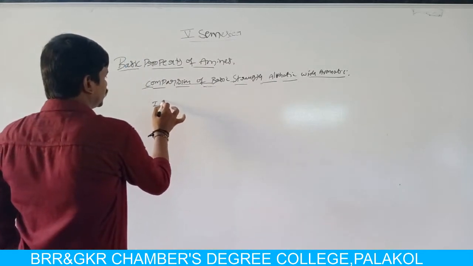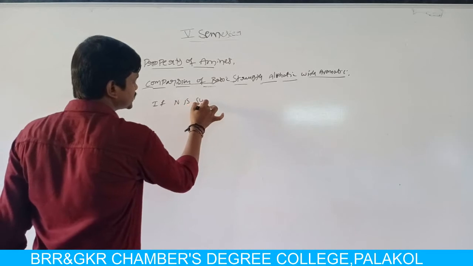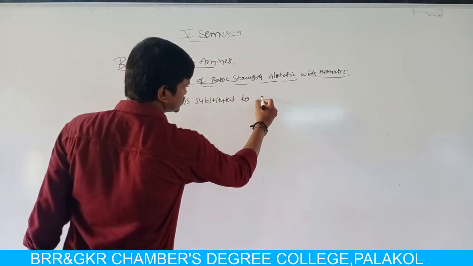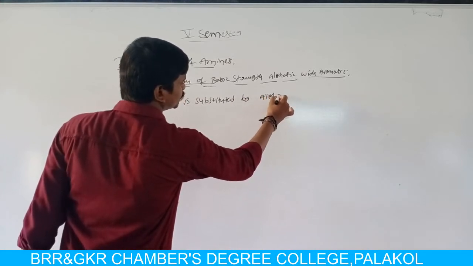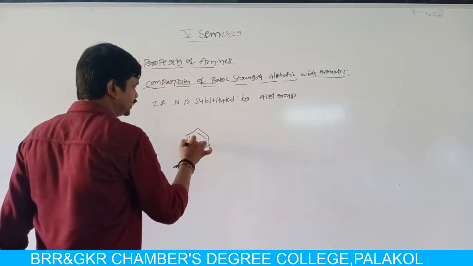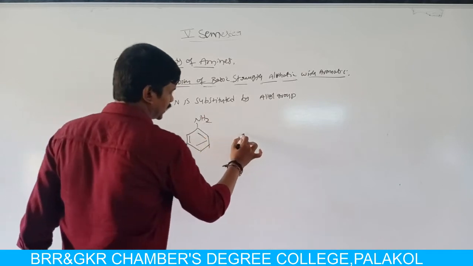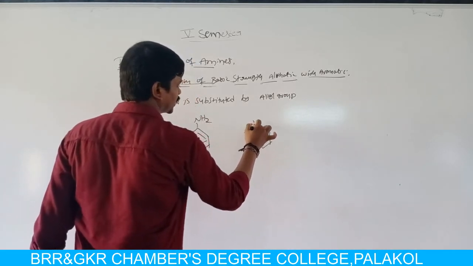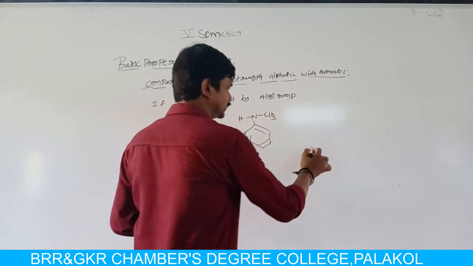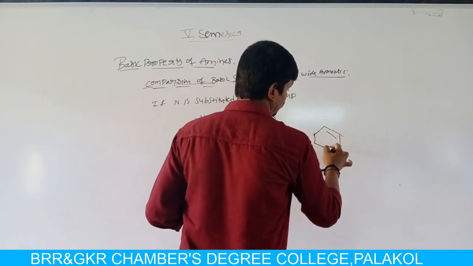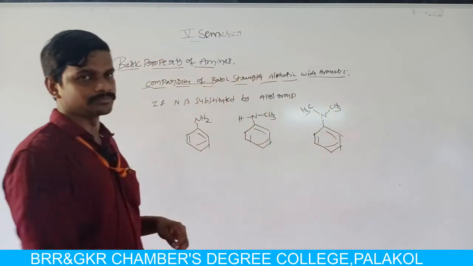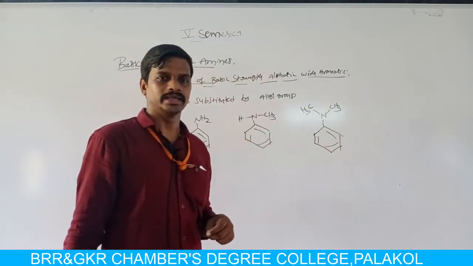That means if nitrogen is substituted by an alkyl group, that means aniline. In aniline, one hydrogen atom on nitrogen is replaced by an alkyl group, that means CH3. What is the name of this compound? N-methyl aniline. The second hydrogen atom on N-methyl aniline is replaced by another alkyl group, that means methyl group. You can get a tertiary amine, that is N,N-dimethyl aniline.